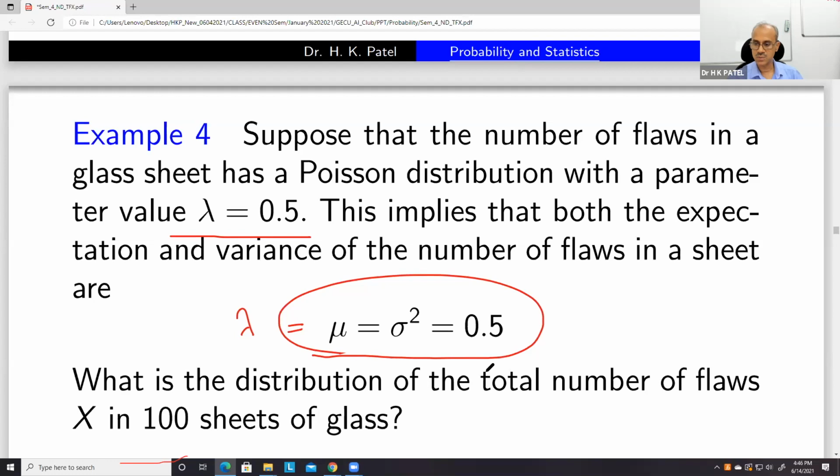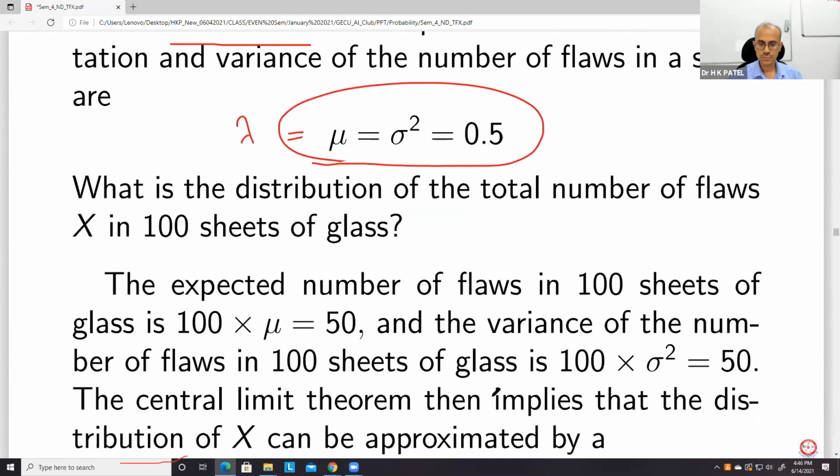So what is the distribution of the total number of flaws X in 100 sheets of glass? This is simply the addition of X1 to X100.